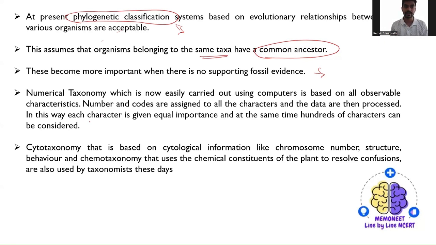So that is what I have explained in the last. In this way, each character is given equal importance. At the same time, hundreds of characters can be considered. So for example, suppose you have found an organism. Now you want to know whether these characters have existed before in any of the other animals. So you note down all the characteristics you have observed about this animal and upload it into the data.